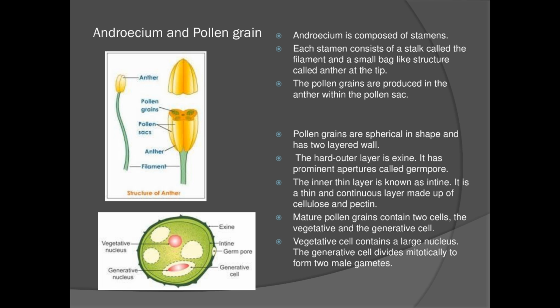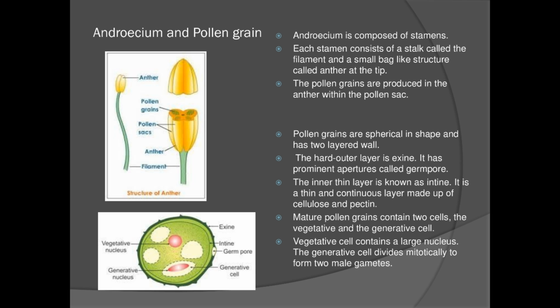Pollen grains are usually spherical in shape and have 2 layers. The first outer layer is known as exine. The dark green color layer, that is your exine. Refer to the pollen grain picture. The dark green colored layer is known as your exine. This layer is very hard and it has prominent apertures.